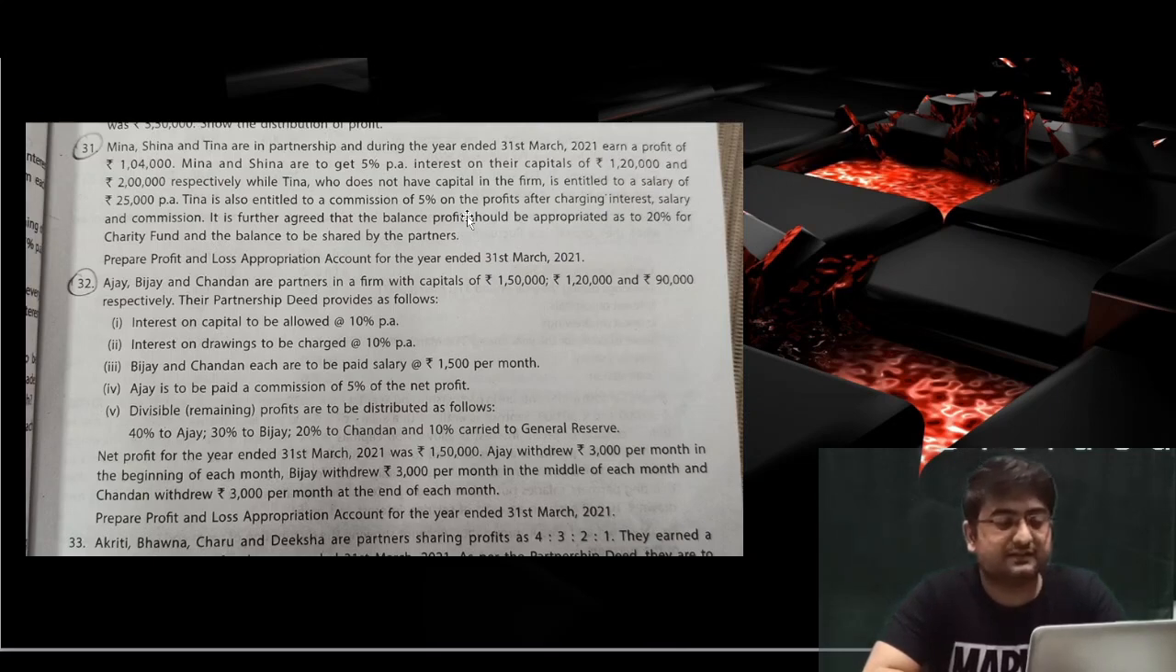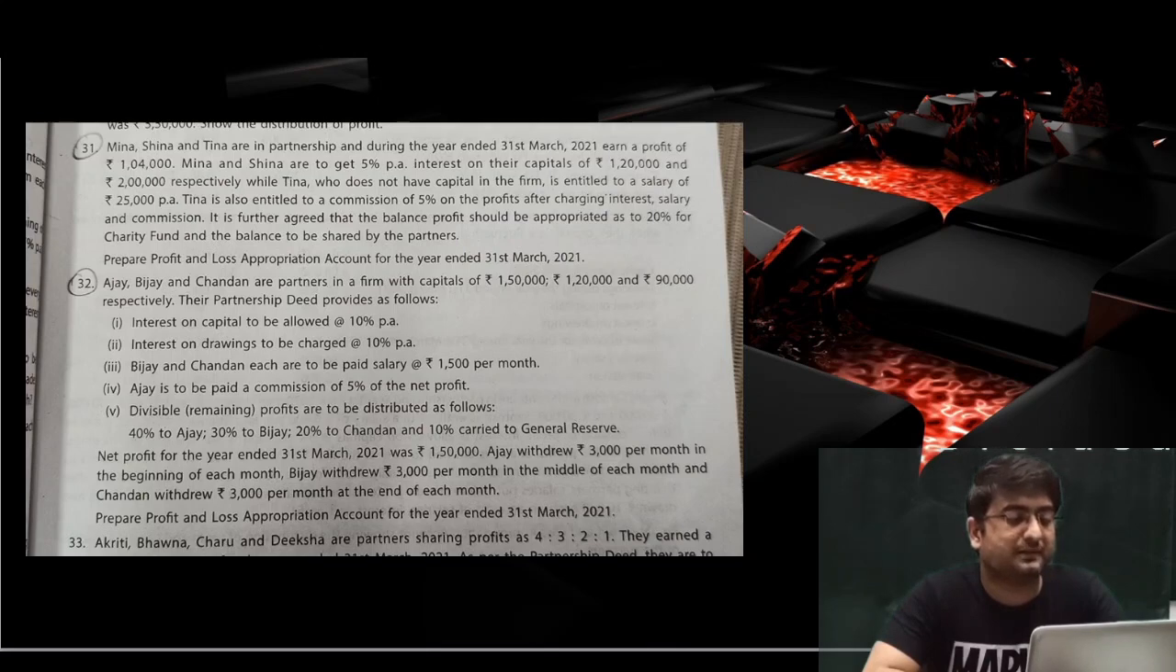It is further agreed that the balance profit should be appropriated as to 20% for charity fund and the balance to be shared by the partners. Now, what will be the sharing ratio has not been given. We'll assume that over here it will be equal for all the partners. So we have to solve this question number 31.